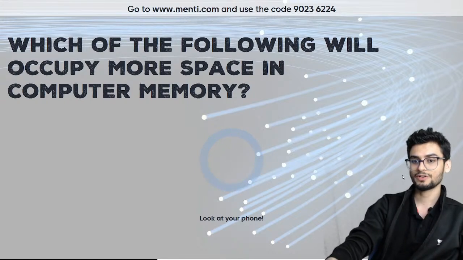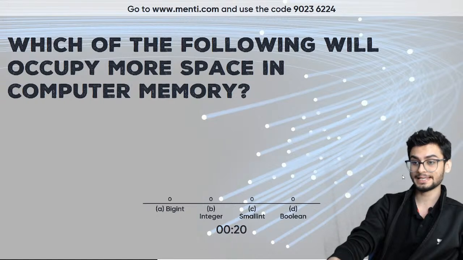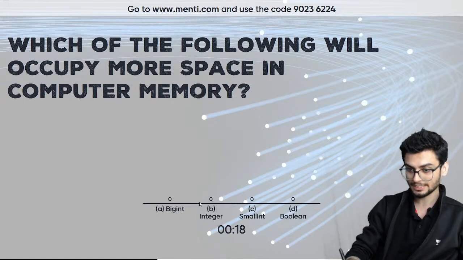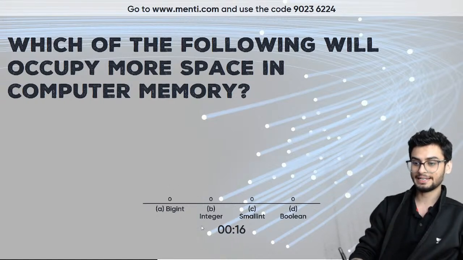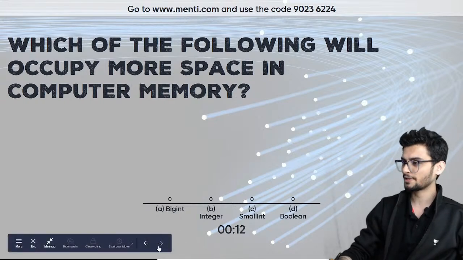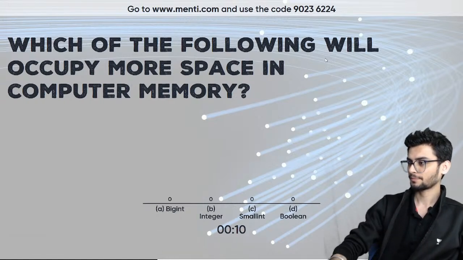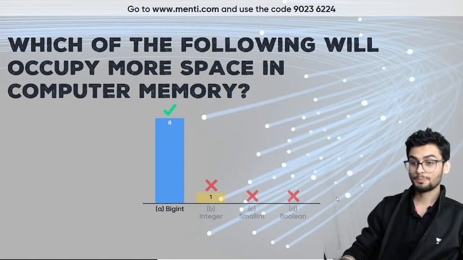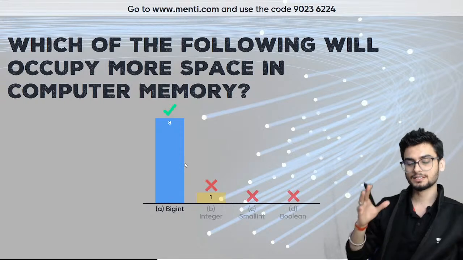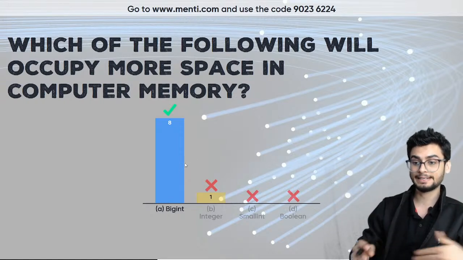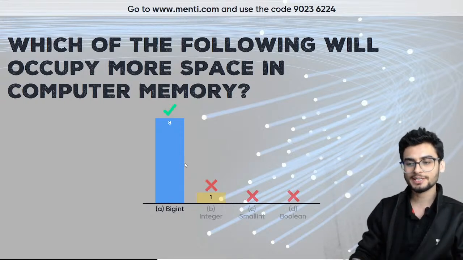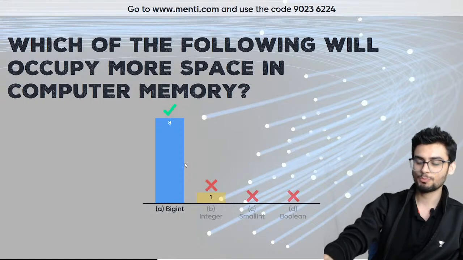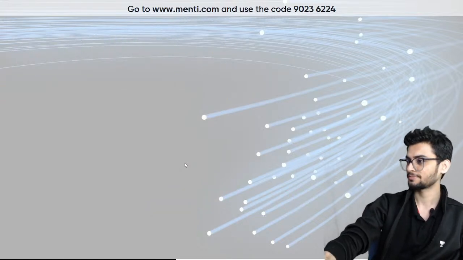Okay, which of the following will occupy more space in computer memory? So these are all the data types: big int, integer, small int and boolean. Which data type will take the most space? Okay, so big int is actually the right answer. The most space is allotted if you use big int. Now there is also small int, and normal int. So I hope the name explains a lot.